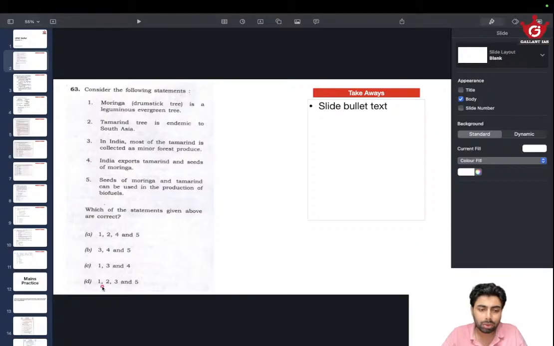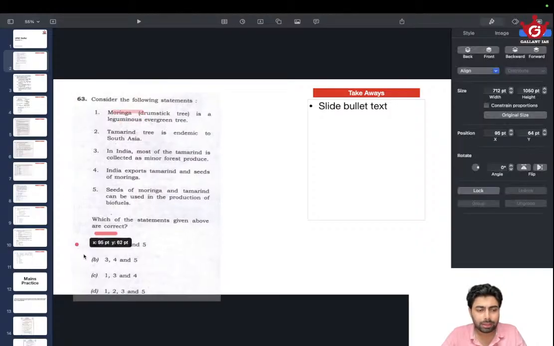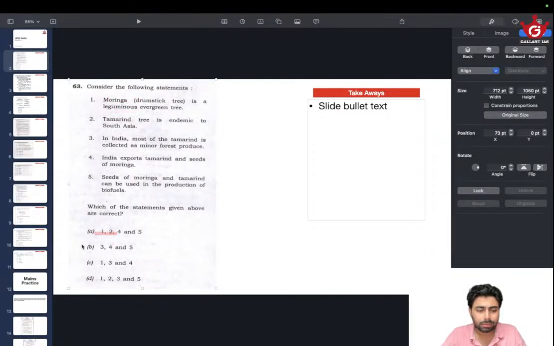So in this particular question, we were able to eliminate options without 4. So this was gone. Then we were able to eliminate statements that don't have 5. So this is gone. Then we are left with these 2, and among these, the most probable one that could seem wrong was this statement. So 1 was eliminated, and we arrived at the answer. So that's it. 63 is B.